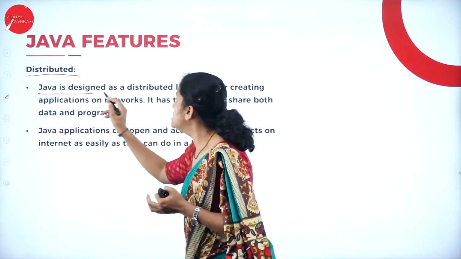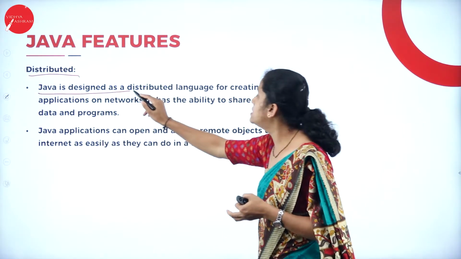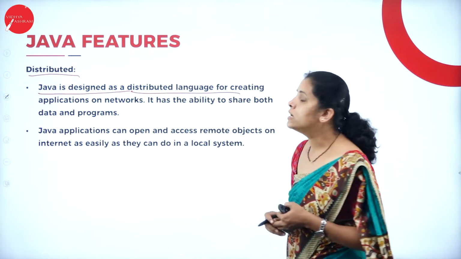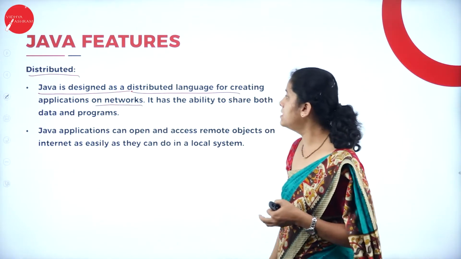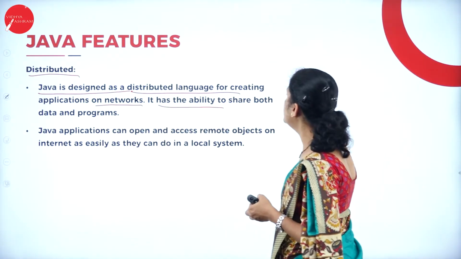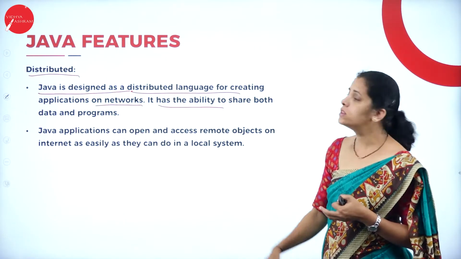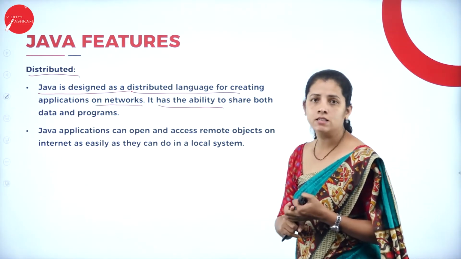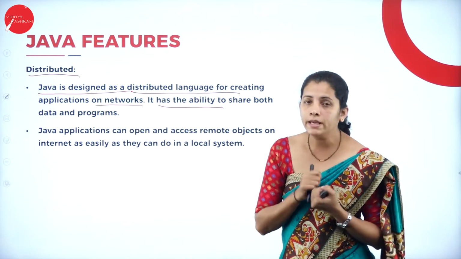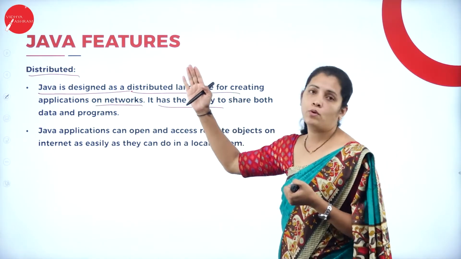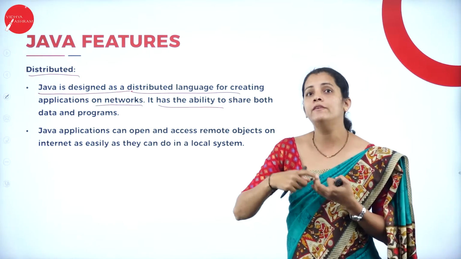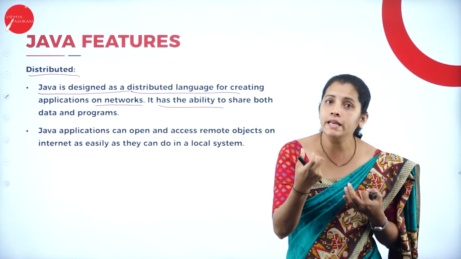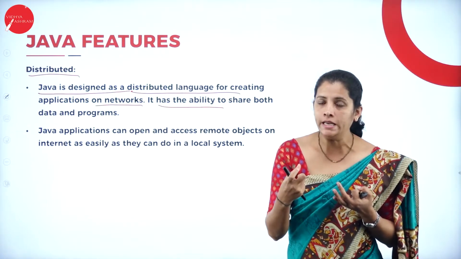So Java is designed as a distributed language for creating applications on a network that has the ability to share both data as well as programs. That means using the Java programming language, you can distribute the work across many platforms simultaneously.